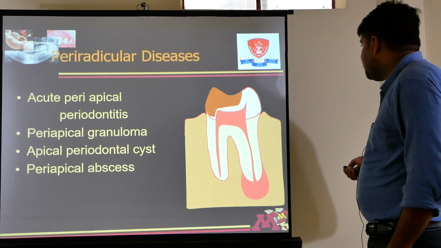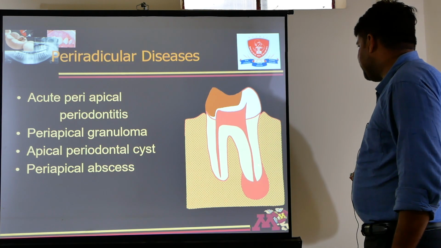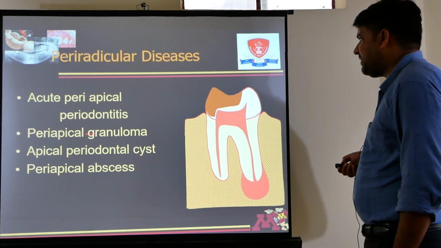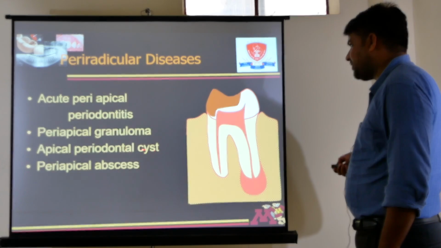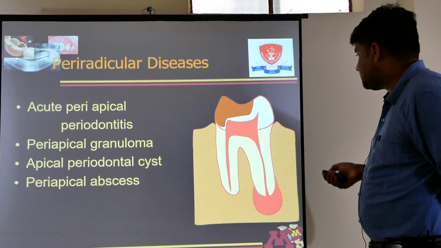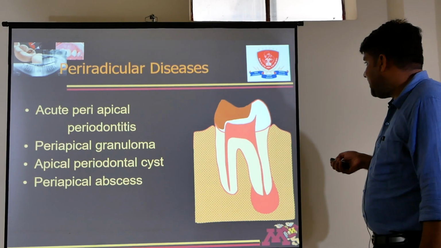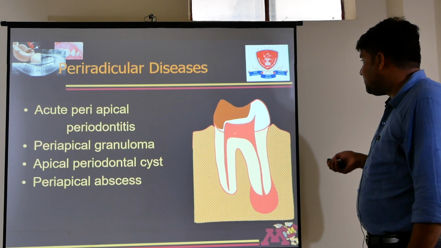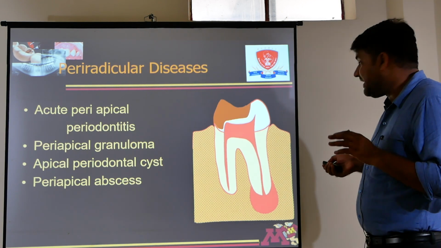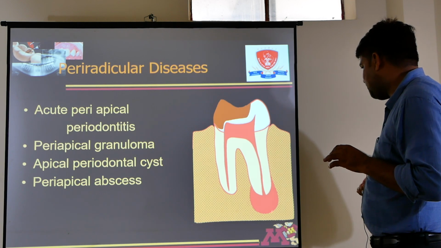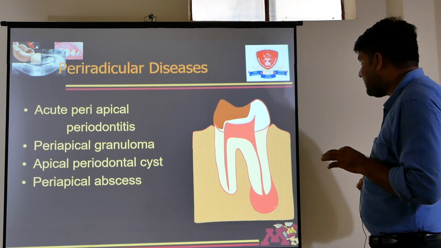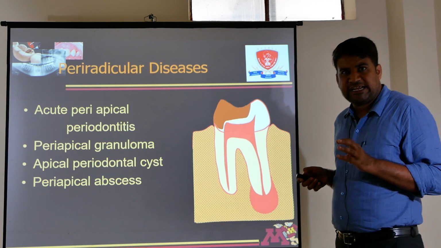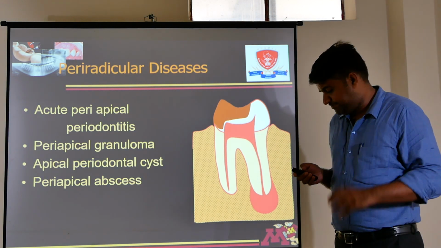Now I have mentioned that if infection is persistent and it reaches the periapical area, then periradicular diseases are there: acute periapical periodontitis, periapical granuloma, apical periodontal cyst, periapical abscess. See, I explained earlier that if infection is there on enamel, dentine, pulp and the infection is not removed or treatment is not done, then it reaches the periapical area. See, this is the periapical area of the tooth, and if it reaches the periapical area, then periradicular diseases are there. See, these are some of the periradicular diseases, that is apical periodontitis, periapical cyst, periapical granuloma.